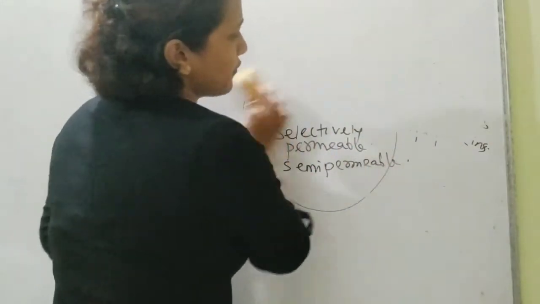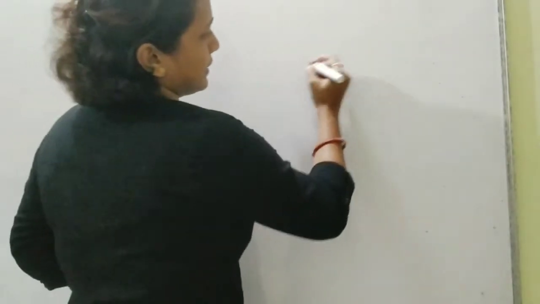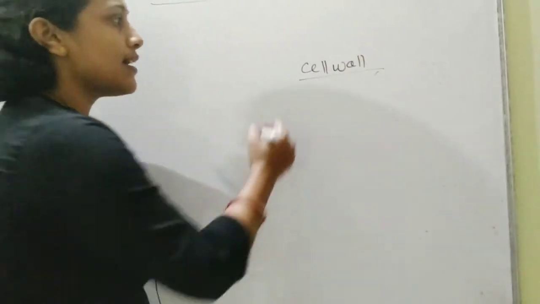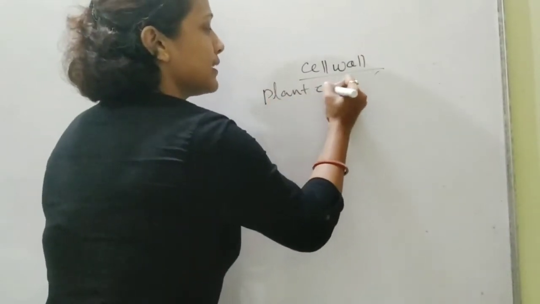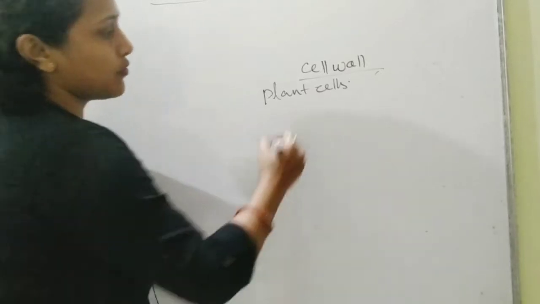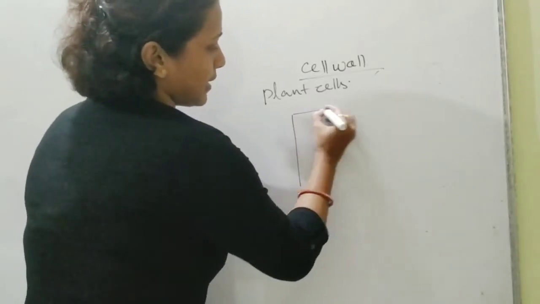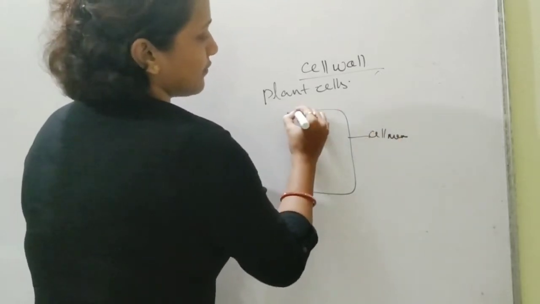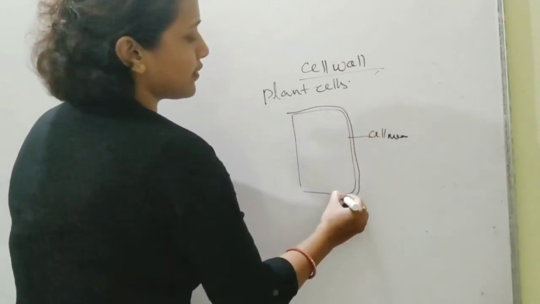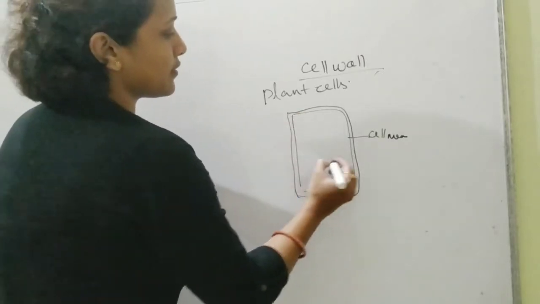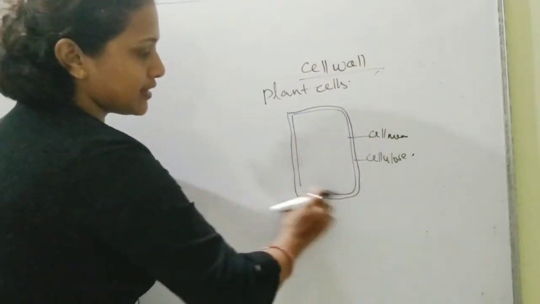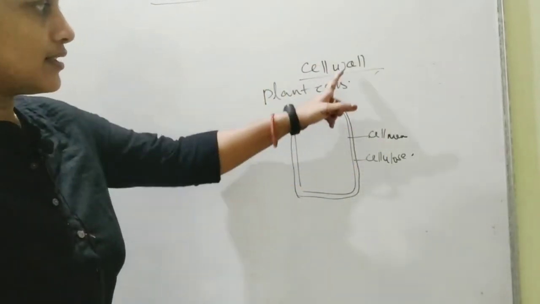Now immediately moving to the next structure or organelle, that is your cell wall. Now cell wall, again I say, is present only in the plant cells. Okay, it is present only in the plant cells. Now if I talk about a plant cell, if this is your cell membrane, just a very thin layer of cellulose you find lying outside it, that is your cell wall.